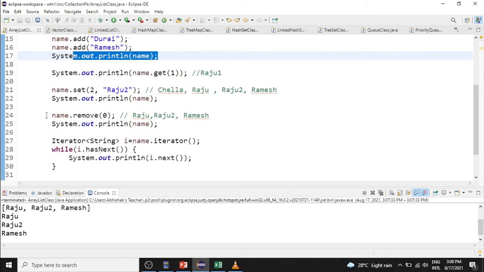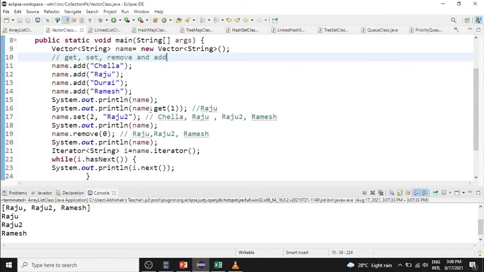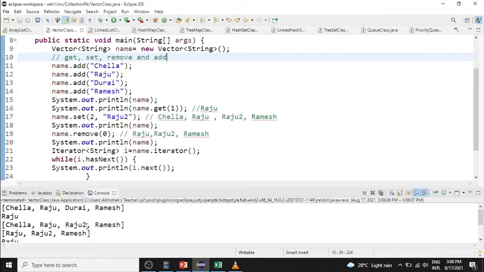Now let us see an example of Vector. This code is similar to the ArrayList. If you run this program, the same output will come. So the difference between a Vector and an ArrayList is that Vector is synchronized. The advantage of being synchronized in a Vector is that it is used for thread safety.